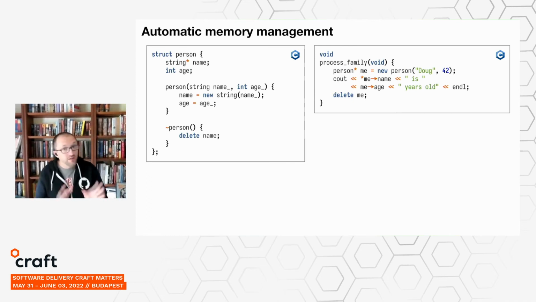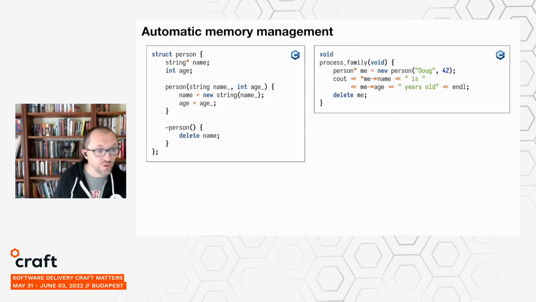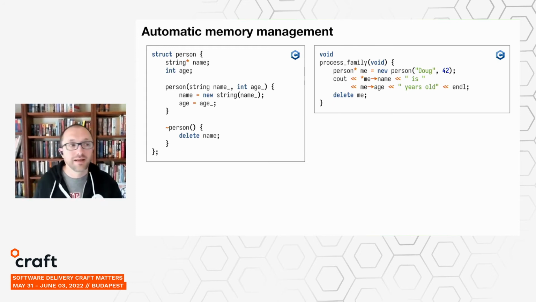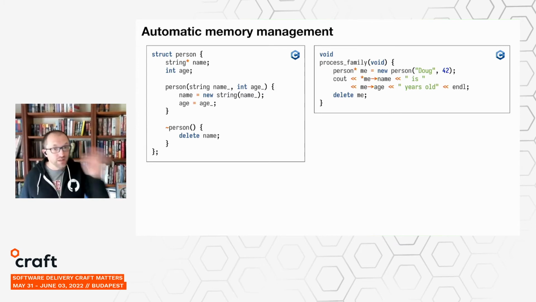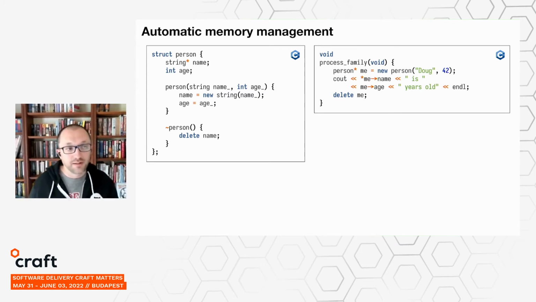Now, garbage collection is not your only option. There are other ways to do automated memory management. And in C++, smart pointers are the way that you would do so. So here is the C++ version that's the equivalent of the C version that we saw, where we're managing the memory manually. You can see that it's not using malloc and free, it's using new and delete, but you can still see that there are explicit operations, instructions in the source text, performing the allocation and the manual deallocation.